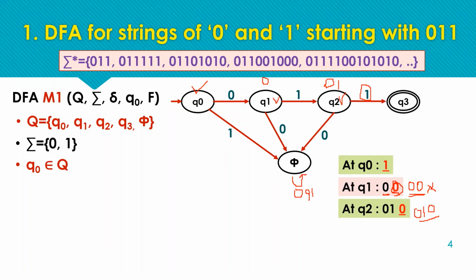Q1 is already completed. Now the only state that is required to be completed is Q3. Being on Q3 means we have received 0 1 1, meaning 3 inputs are received at Q3, and the next transitions need to be defined for 0 and for 1. For these transitions we need to move to a final state.